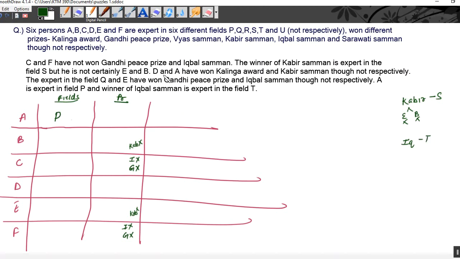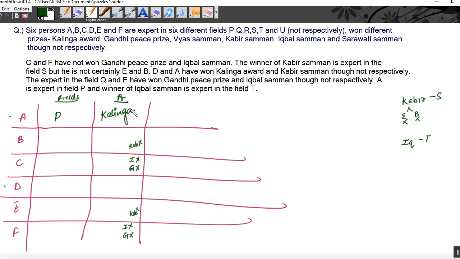Now, D and A have won Kalinga Award and Kabir Samman, though not respectively. That means Kalinga and Kabir Samman is between D and A. Kalinga and Kabir Award is distributed between A and D. Now, A cannot take Kabir Samman. Why? Because whoever is having Kabir Samman is expert in the field of S. But here, A is expert in the field of P. That means A can have only Kalinga Samman.